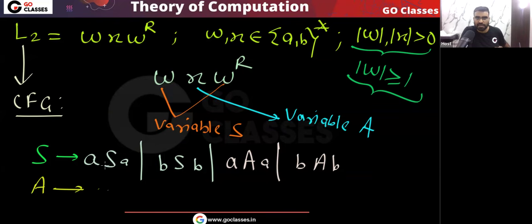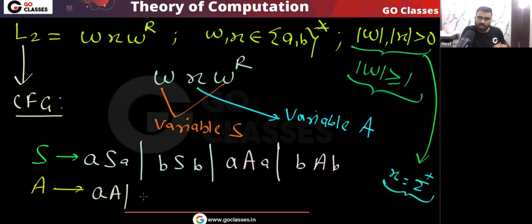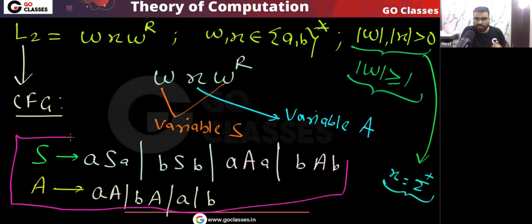So it will happen like this. And what is this x? From here you can easily see, this x is basically sigma plus. Yes or no? Because x cannot be empty; remember x belongs to (a,b)*. So from this variable A, I will generate sigma plus. That is very simple to generate. A can go to aA, or it can go to bA, or it can go to a, or it can go to b. That's it. This is the context free grammar that I will get.